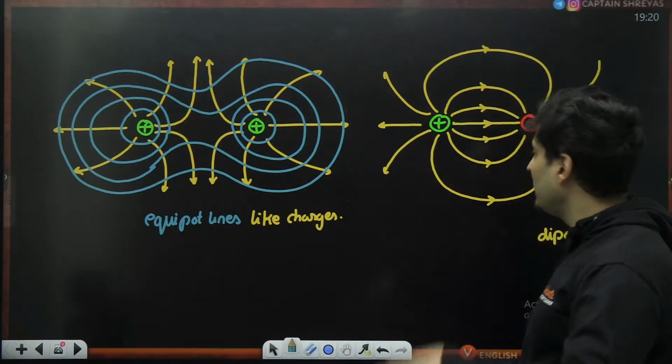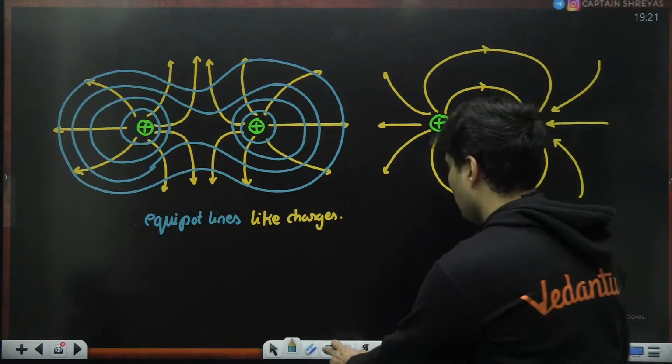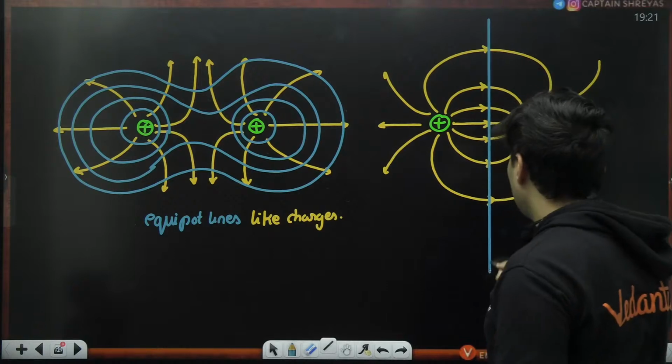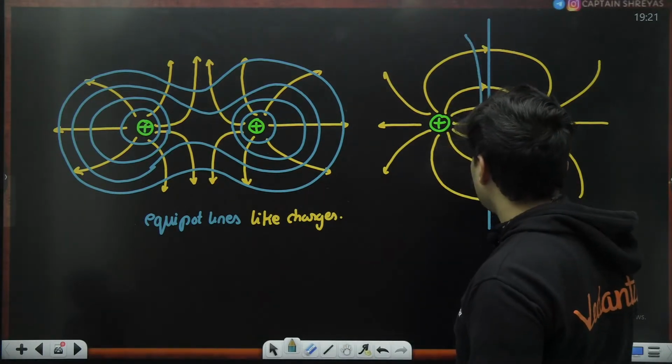Similarly, if you draw it for a dipole, this equatorial plane will be one of those lines. Equatorial plane will be one of those equipotential lines. The rest of the lines will look something like this.